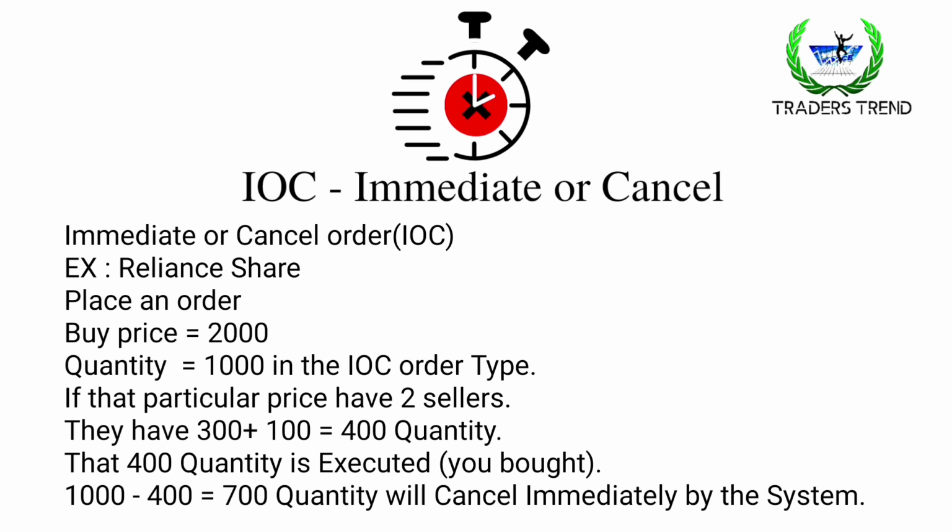One seller has 300 quantity and another seller has 100 quantity, totally 400 quantity. That 400 quantity will be executed. You bought. The remaining 700 quantity will be cancelled immediately by the system. So you only buy 400 quantity at your own price 2000. Then the remaining 700 will be cancelled by the system. This is called immediate or cancel.